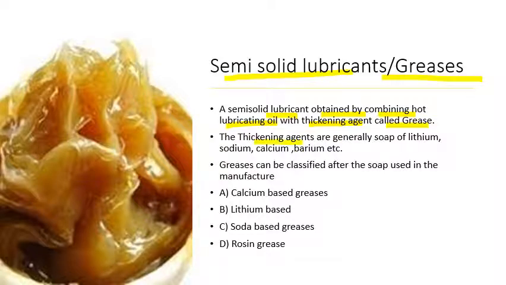The thickening agents are generally soaps: the soaps of lithium, sodium, calcium, and barium. They are called soap thickeners. When these soap thickeners are added to the hot lubricating oil, we get a semi-solid, gel-like substance called grease. Understood? On the basis of the soap thickeners used, different types of grease are obtained.